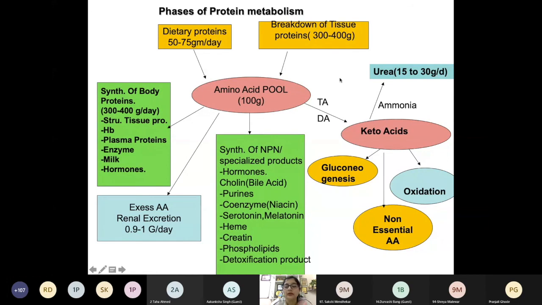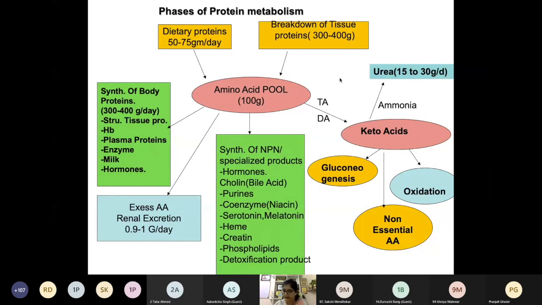Now remember, just like carbohydrate, what is the storage form of carbohydrate? Glycogen. What is the storage form of lipid? Fats. Your lipids haven't been covered yet. Lipids are stored in the form of triacylglycerol.